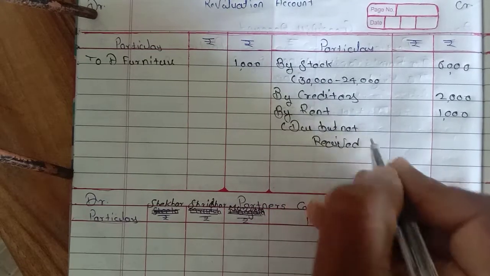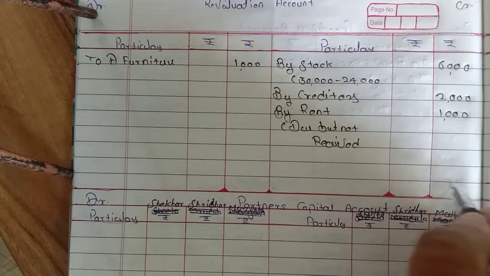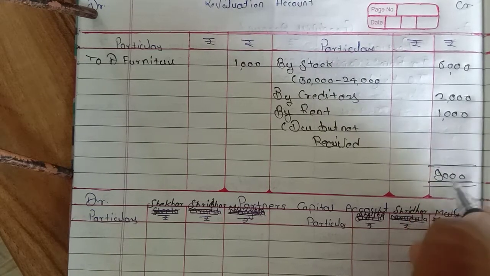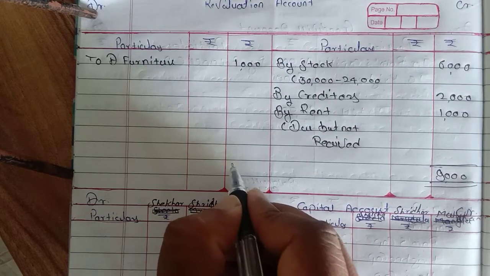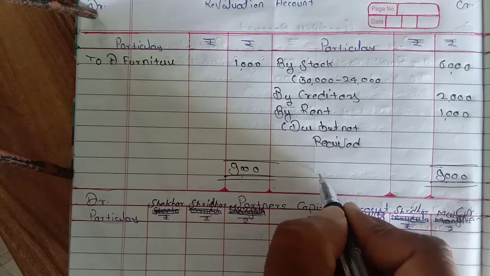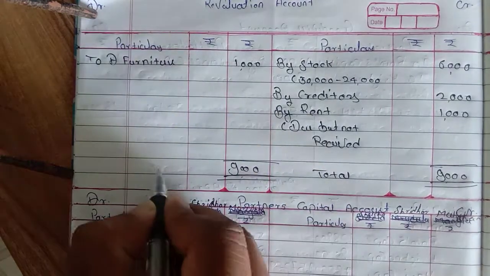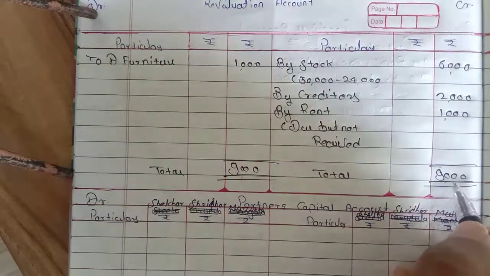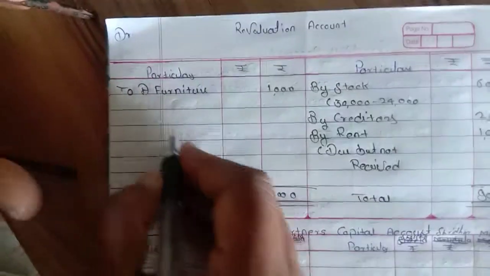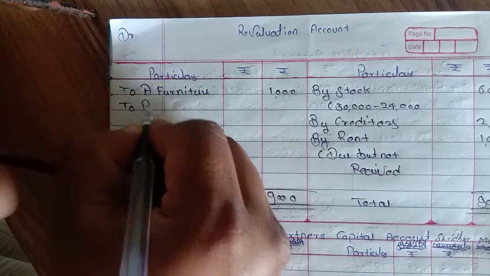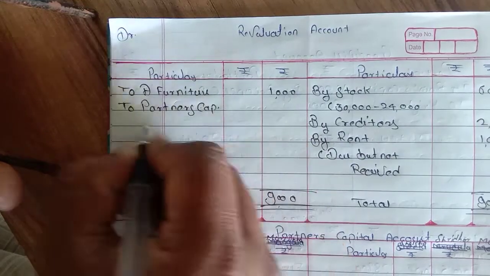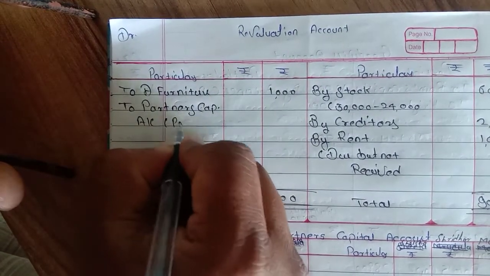See the debit side and credit side. The credit side is more, that is a profit. The total on both sides is 9,000 and the balance is 9,000 minus 1,000, that is 8,000. So it is to be credited to partners' capital account. It is a profit on revaluation.